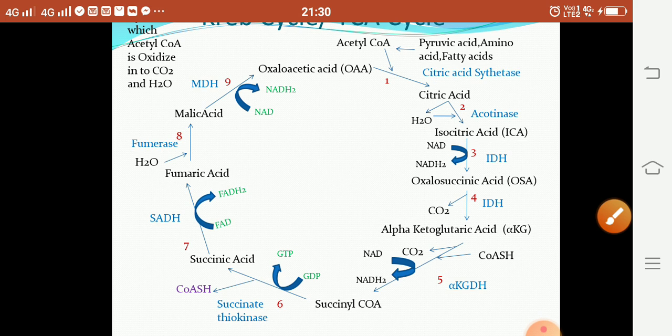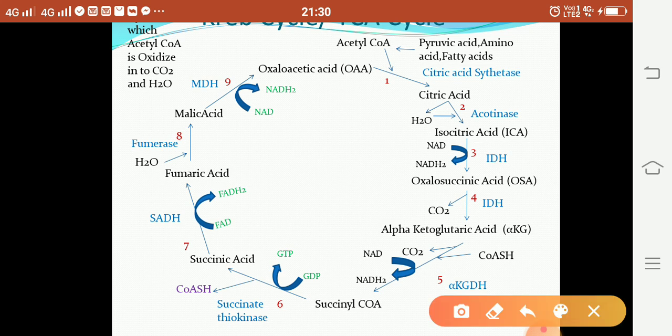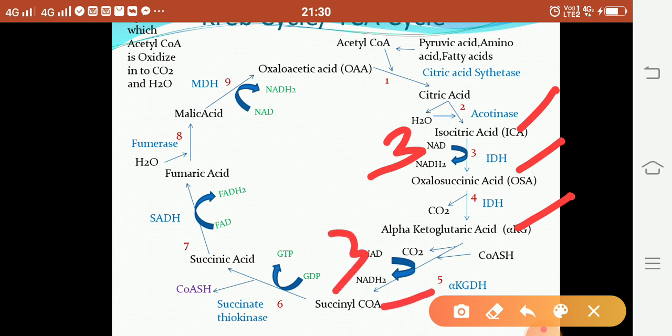Suppose in this pathway, how much energy, how many ATPs are formed, you calculate here. So when isocitric acid molecule is converted into oxalosuccinic acid molecule, there is a conversion of NAD to NADH2. It means 3 ATPs are formed during this reaction. Also alpha KG is converted into succinyl CoA. There are also 3 ATPs formed.